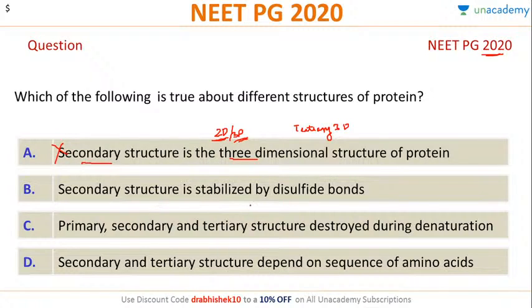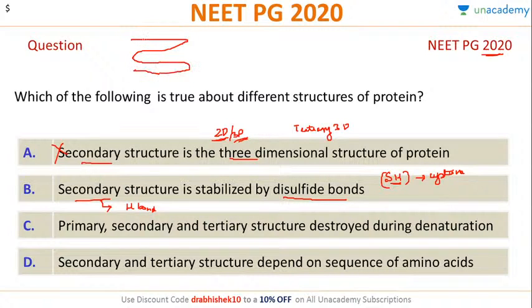Secondary structure is stabilized by disulfide bond. Remember that for a disulfide bond you need to have SH, and only one amino acid has SH, that is cysteine. Primarily, the major stabilizing force for a secondary structure is hydrogen bonds. Remember this, hydrogen bonds in a beta pleated structure are the most important bonds. So again this is wrong.